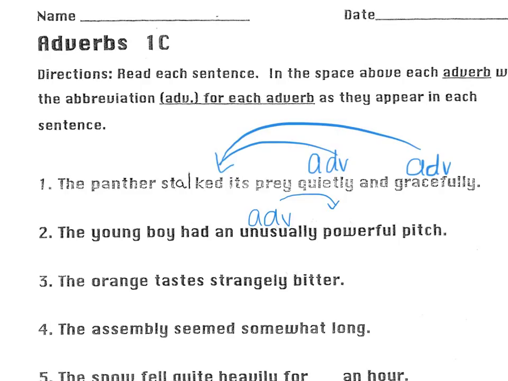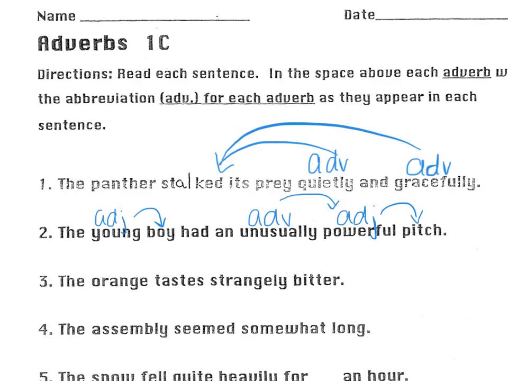We have two nouns, boy and pitch. Let's see if there's anything describing them. What kind of boy? A young boy. If it answers the question, what kind, it's an adjective, modifying the noun boy. What kind of pitch? A powerful pitch. Let's label it as an adjective, and draw the line to pitch.